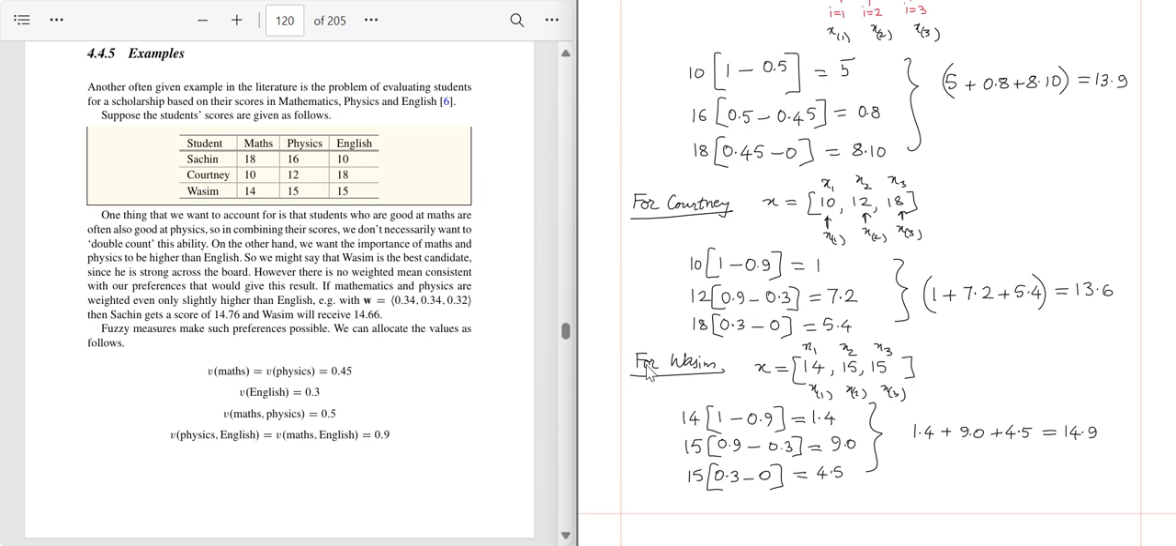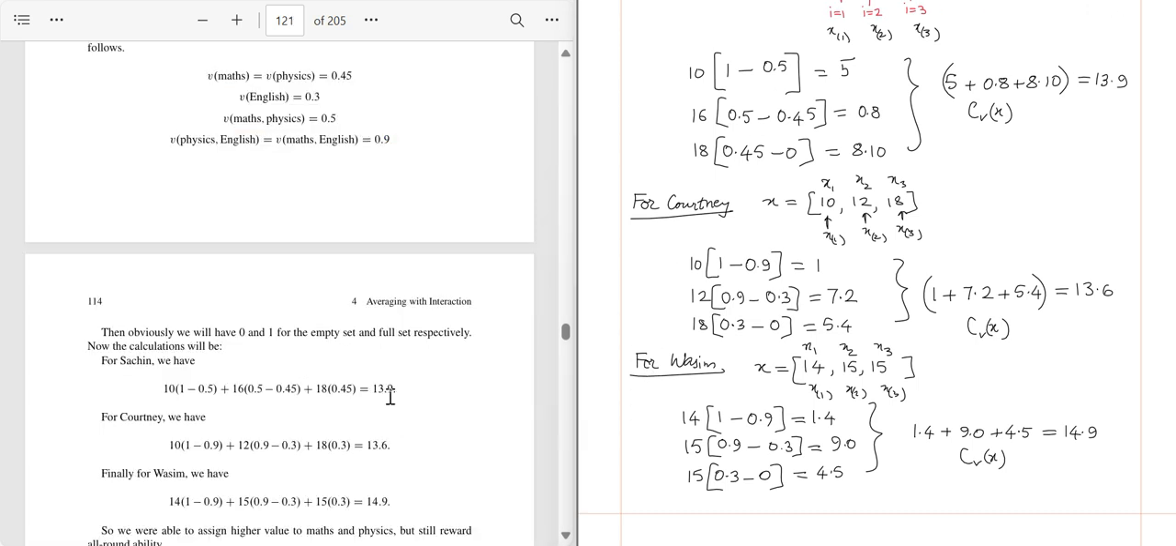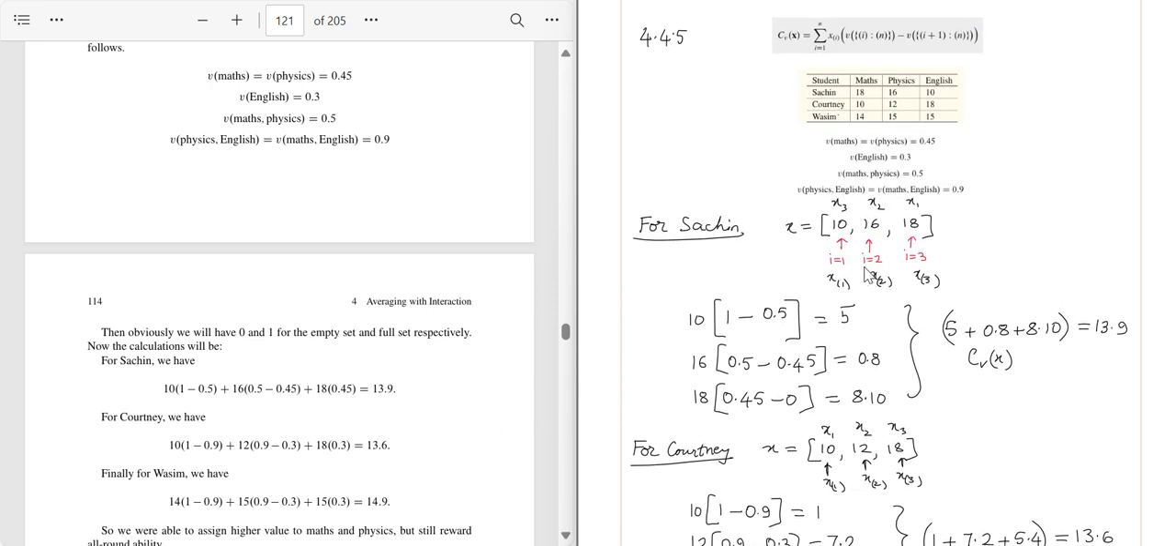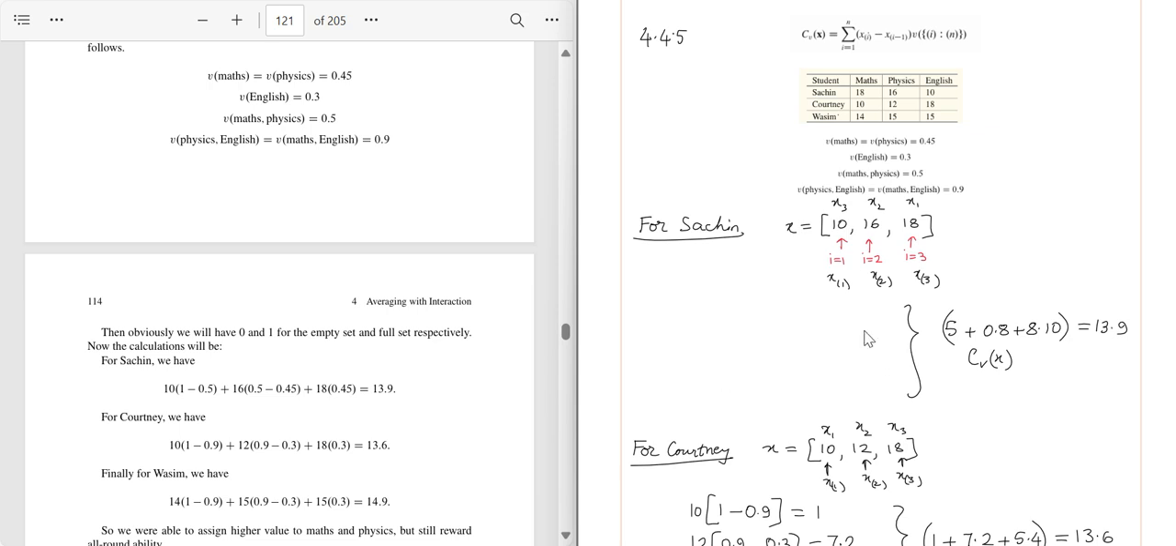So these are the three discrete Choquet integral values for the three students, right? These values are tallying as per the book also. So this formula has been able to give us the correct result. Now we will see the second formula and calculate the values as per the formula. Okay. So let's continue. We can rub off these things. All right. We will continue for Sachin.